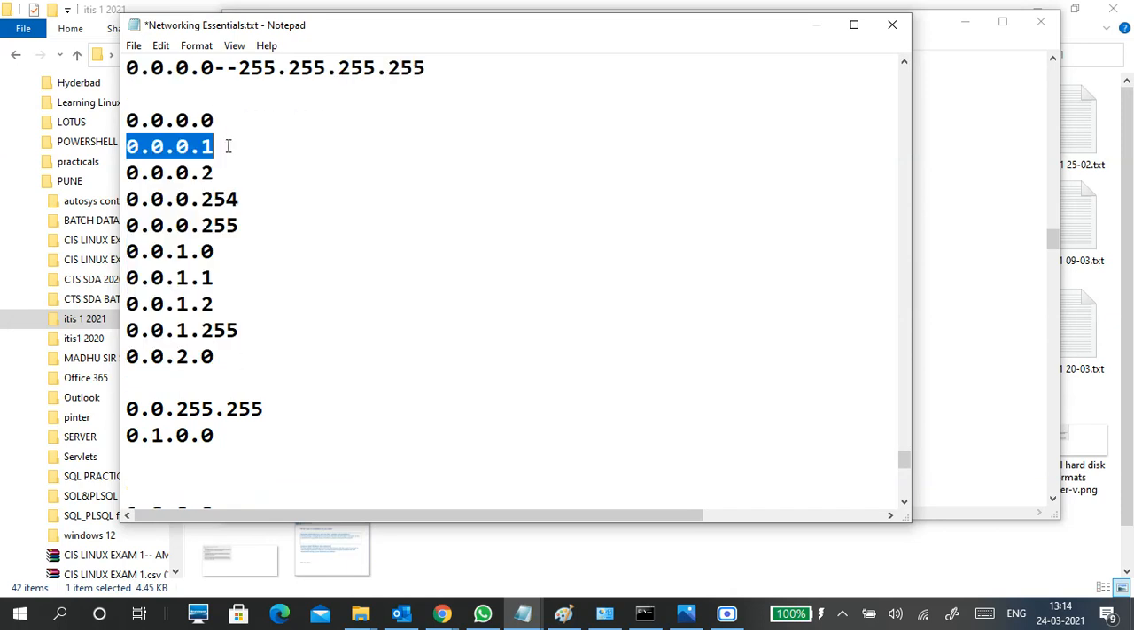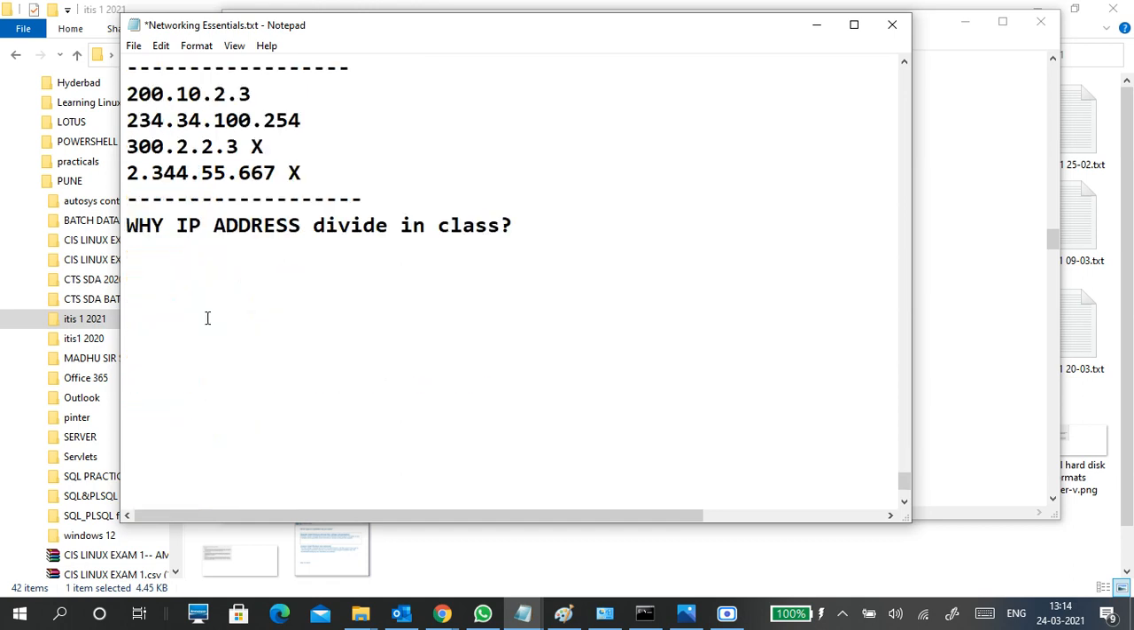It is going on like this: 0.0.0.1, 0.0.0.2, 0.0.0.3, 0.0.0.4. Let's keep going till 255, 254, 255, then 1.0. After 255 it becomes 0 and 1 will be added here. 1.1, 1.2, 1.3, and when 1.255 is reached, then it goes to 2.0. Just keep on going like that.